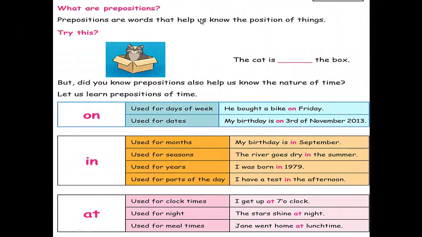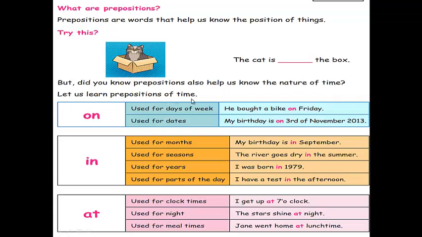What are prepositions? Prepositions are words that help us know the position of things. Look at the picture here. Where is the cat? The cat is in the box. So prepositions tell us the position of things, where the thing is placed. But did you know prepositions also help us know the nature of time? Let us learn prepositions of time.